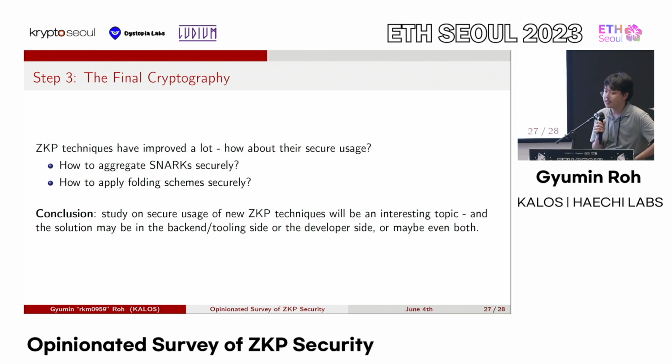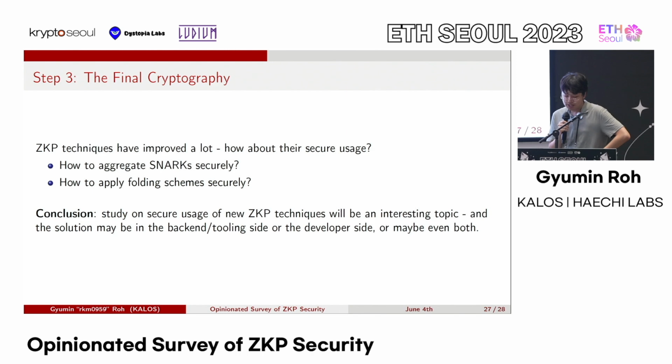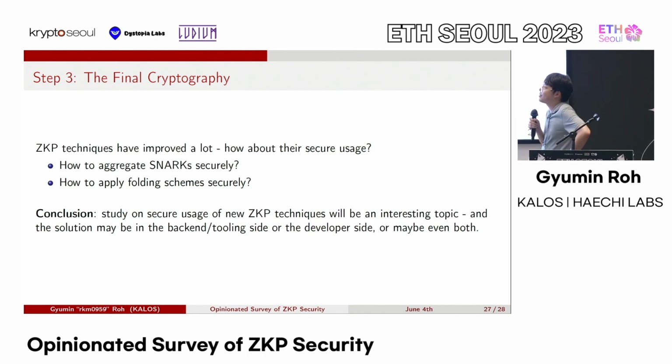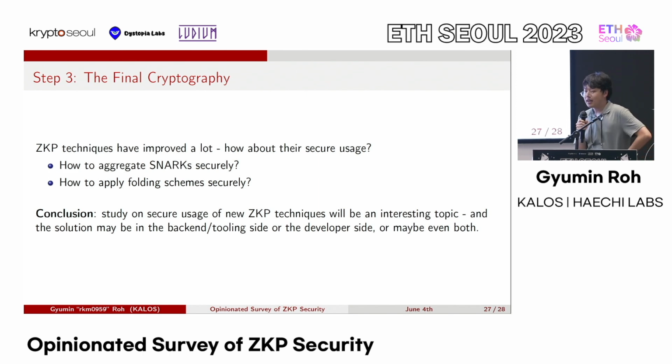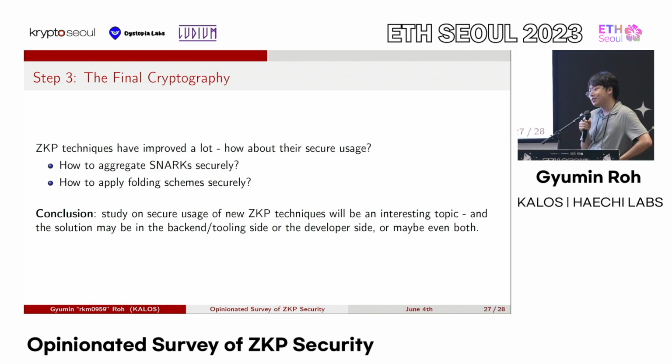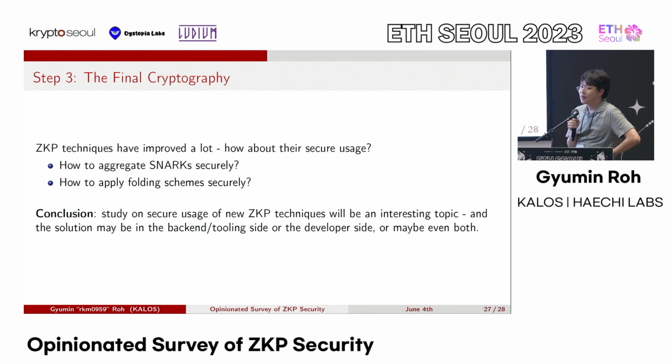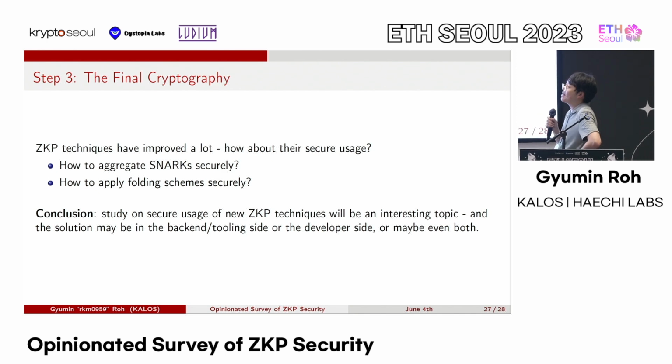For example, there's snark aggregation, recursive snarks, there's starks, there's a bunch of polynomial commitments, there are a bunch of new arithmetization tactics, and there's folding schemes, there's a lot of very cool developments going on, but at the same time, we haven't really started pulling these into our development cycle. We haven't really thought that much about the secure usage of these tactics, these technologies.